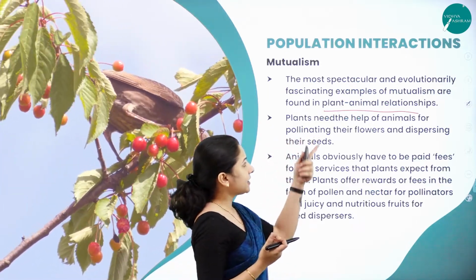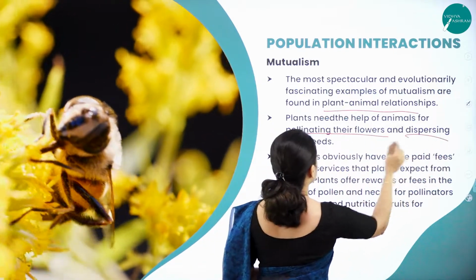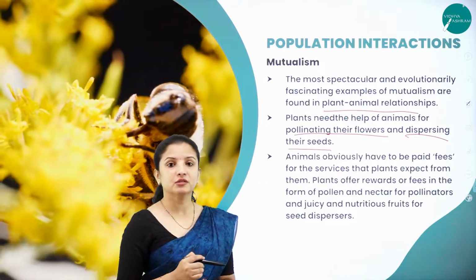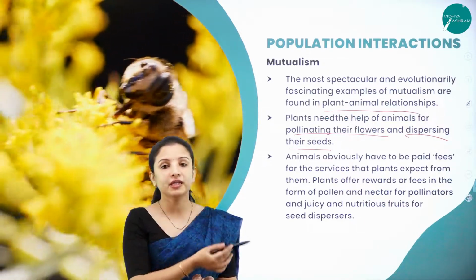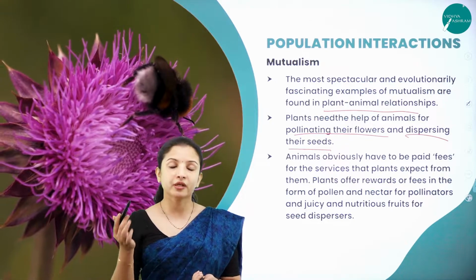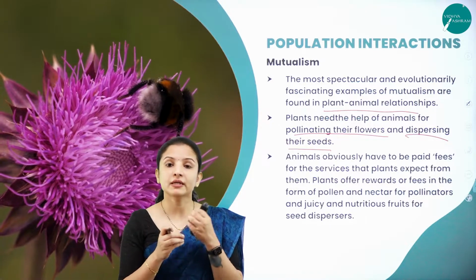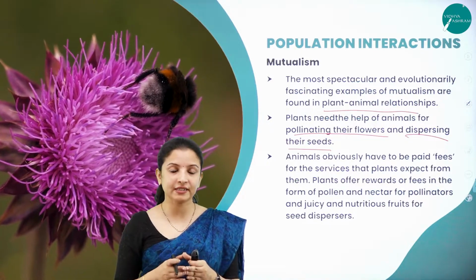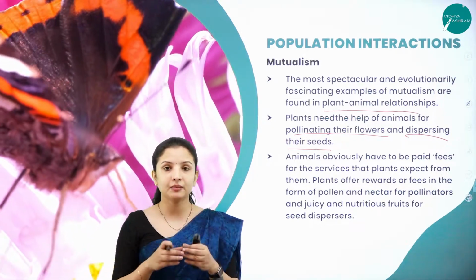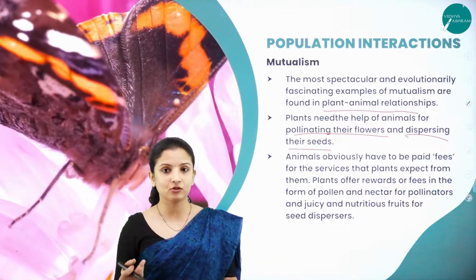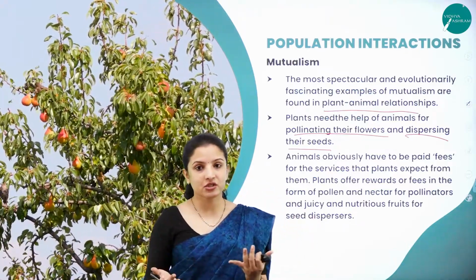Plants need the help of animals for pollinating the flowers and dispersing their seeds. Even for seed dispersal, animals are required, because there are some plant seeds which can germinate only if they pass through the gut of the animals. The acidic content in the gut of that particular animal is able to degrade the hard seed coat of some seeds. Therefore, once it passes through the gut in the form of an excretory product, the inner part becomes exposed without the seed coat, and it will easily germinate. That is how they have a mutualistic relationship with each other.